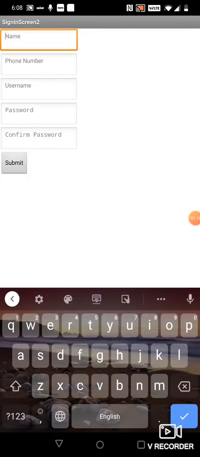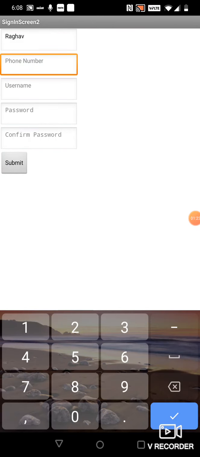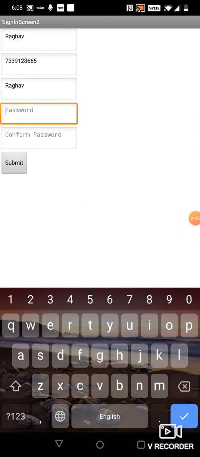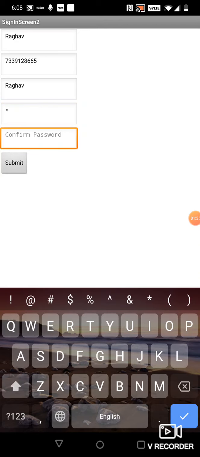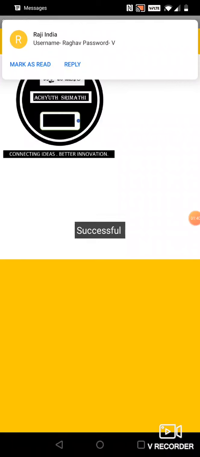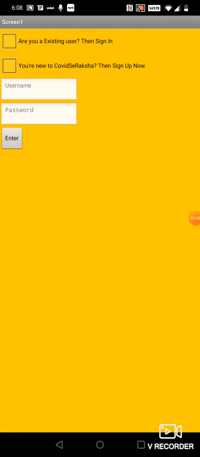Here you have to enter your name, phone number, everything needed. So I'm entering my name. So that's it, it's successful, and I also get a message specifying my username and my password, just so that you can remember. As you can see, I'm again brought back to this login page.